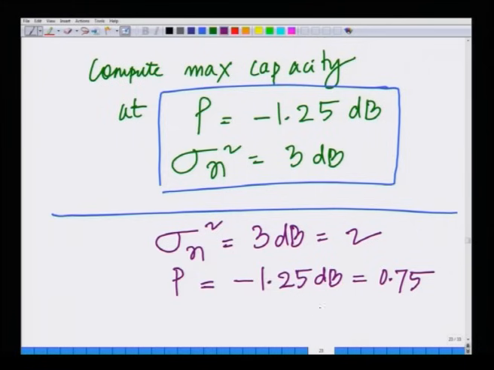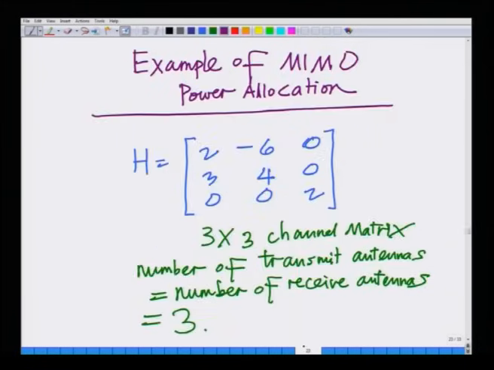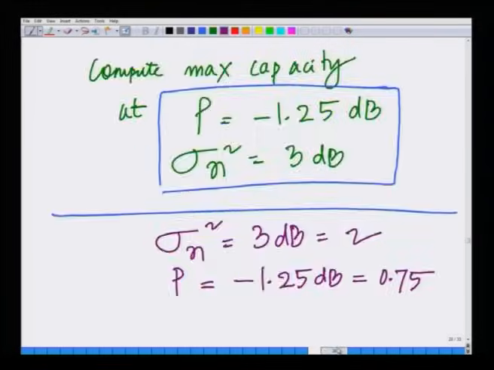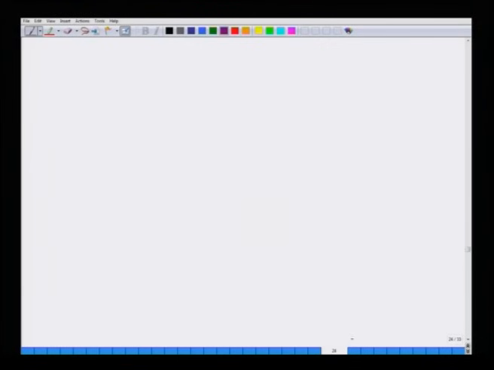Okay. So, we are trying to compute the maximum capacity of a MIMO channel given by this expression H equals [2 3 0; -6 4 0; 0 0 2], that is the MIMO channel under consideration. Now, the next thing we need to compute the capacity is to compute the singular value decomposition of this channel. So, let me rewrite this channel here again.